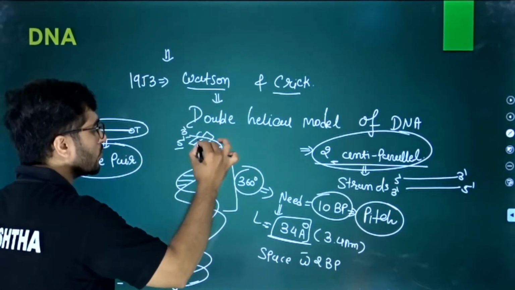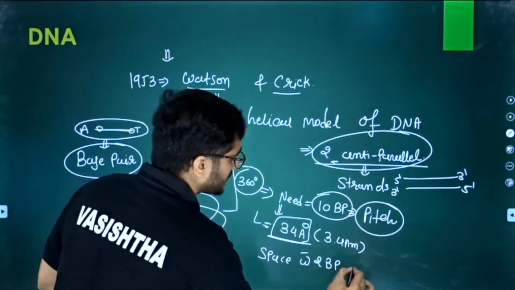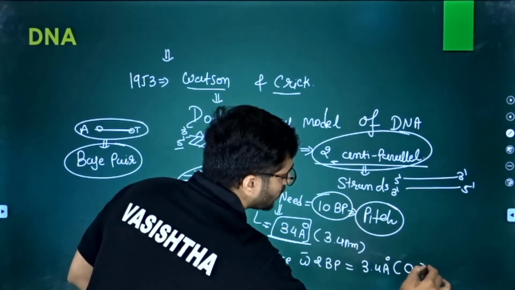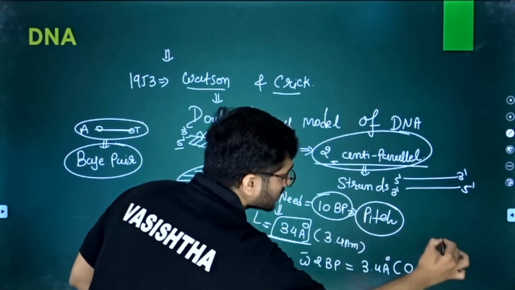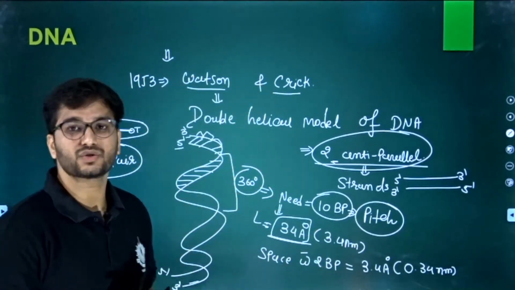There are 10 spaces, and that is 3.4 angstrom, or you can say 0.34 nanometer. So this is the idea of the DNA structure.